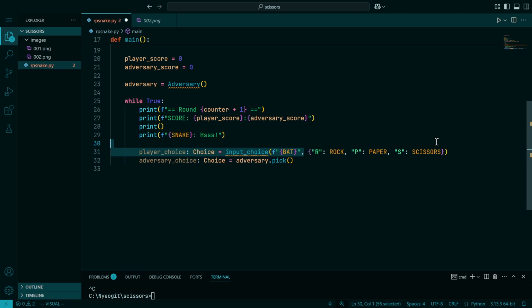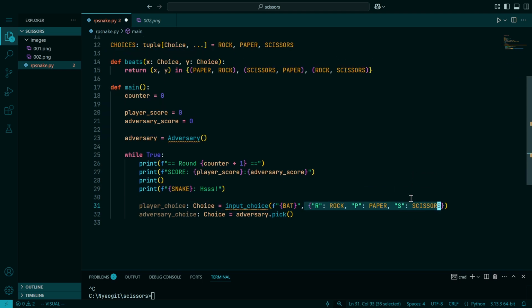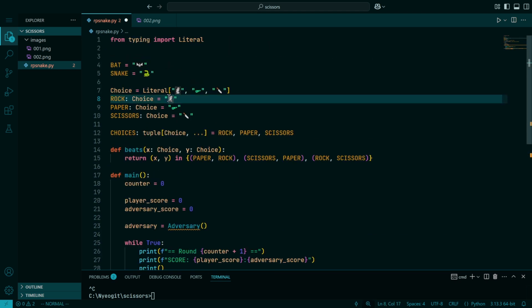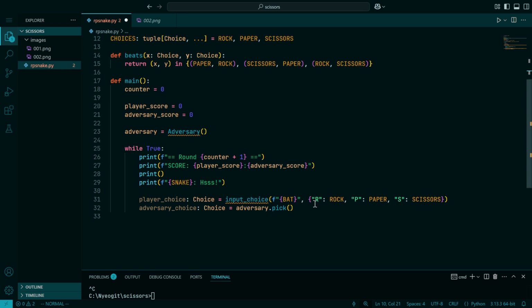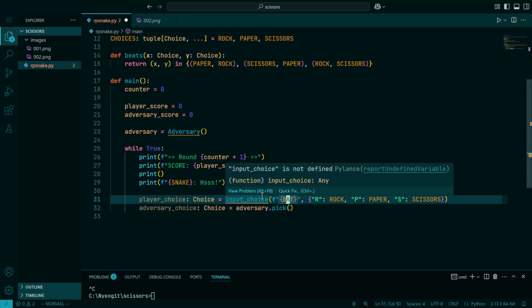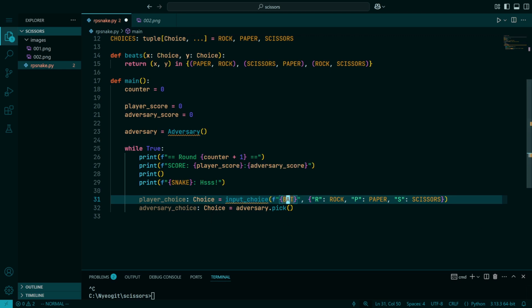The idea is that we have this mapping from things that the player can actually type, because it's hard to type statue, newspaper, or knife. We have this mapping from things the player can actually type to things the player can select. And we'll build that function soon. I just haven't built it yet.